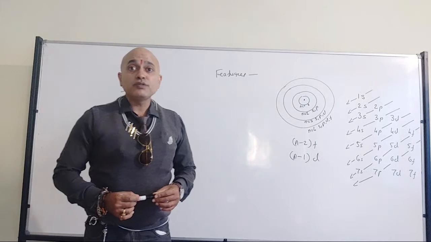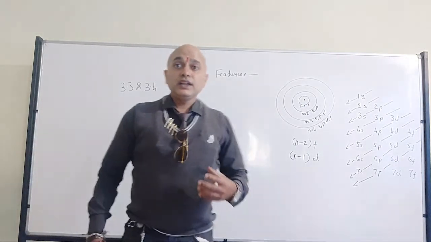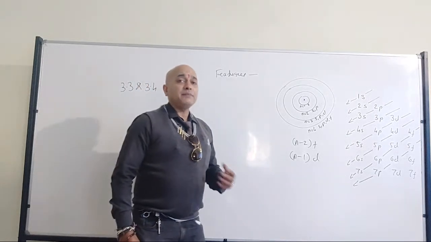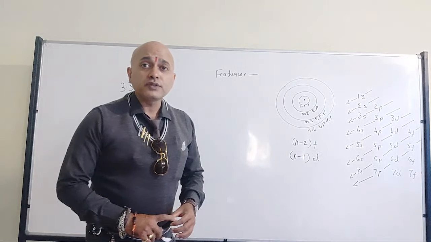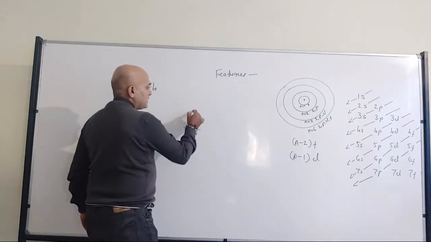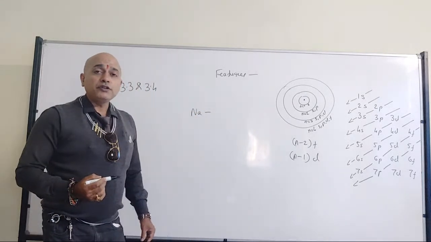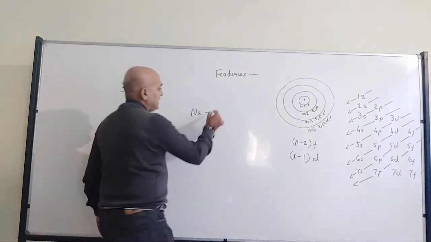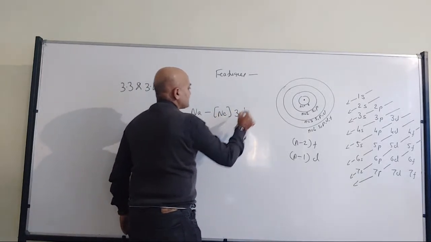So what I mean to tell here is, if you are talking about an element like sodium, what is the atomic number of sodium? 11. So when I am talking about sodium, all of us know that we are going to consider neon as the inert gas, right? So it will be 3s1.